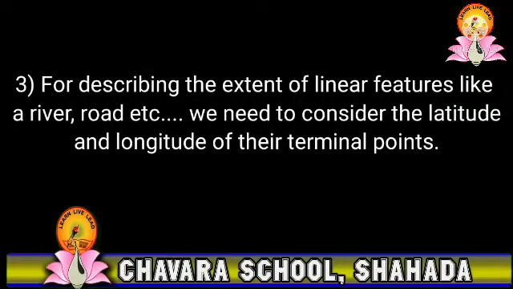For describing the extent of linear features like roads and rivers, etc., we have to consider the latitude and longitude of the terminal points of that particular feature.